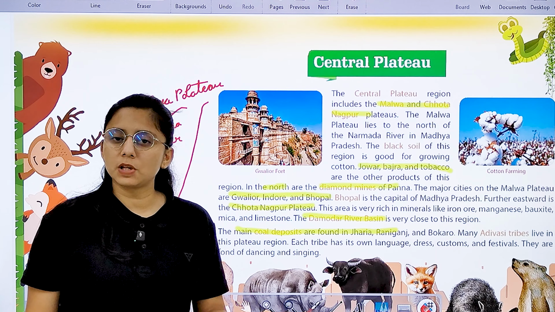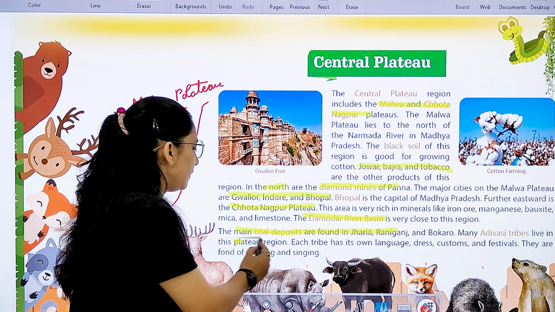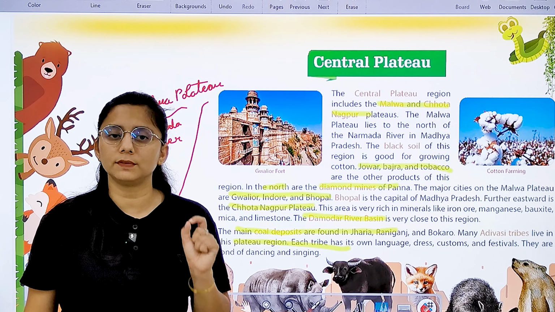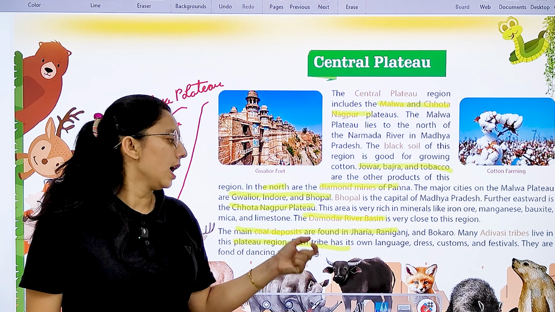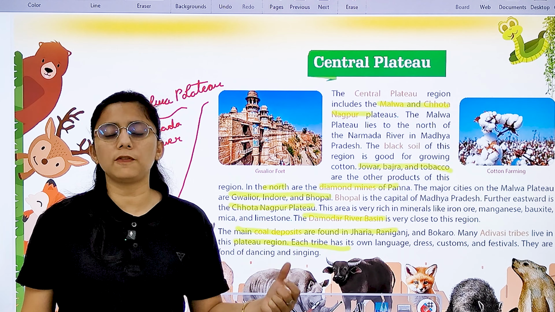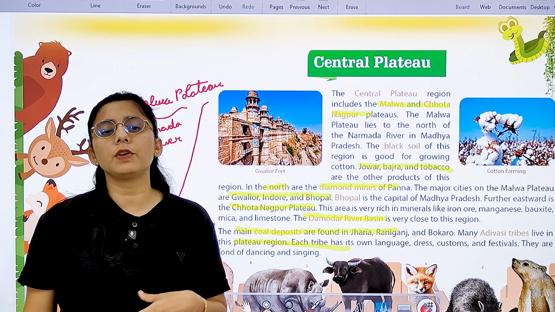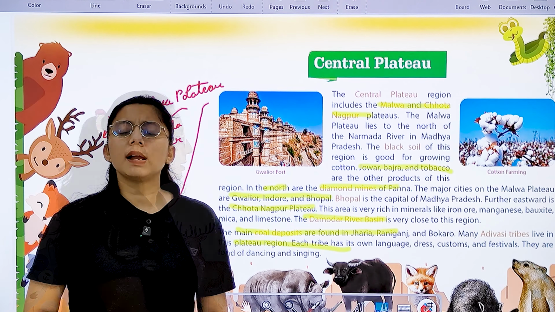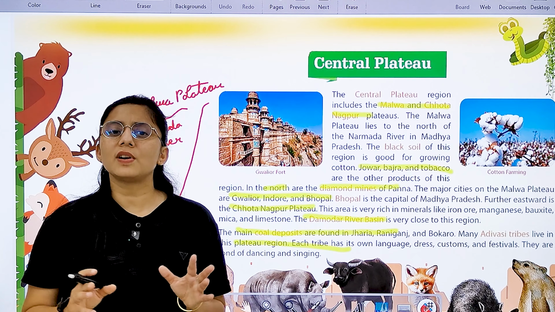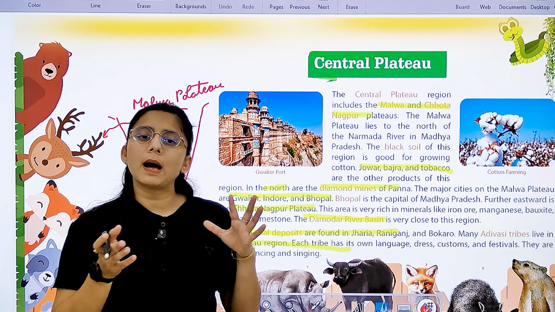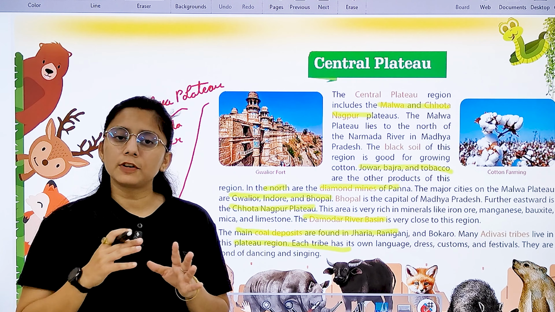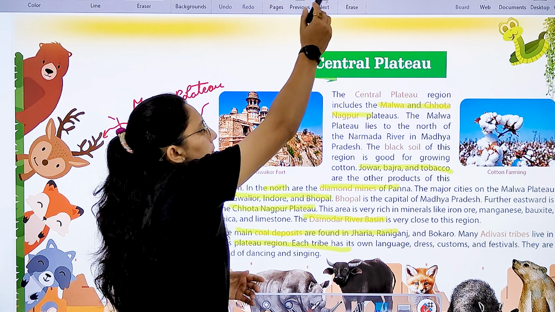Many Adivasi tribes are also present over there, and they live in this plateau. Every tribe has its own language, distinct features, its own culture, custom and dress. So these tribes differ from each other. So this was all about the Central Plateau. I have told you about the Malwa Plateau and the Chota Nagpur Plateau. That's all. Now we have completed this chapter.